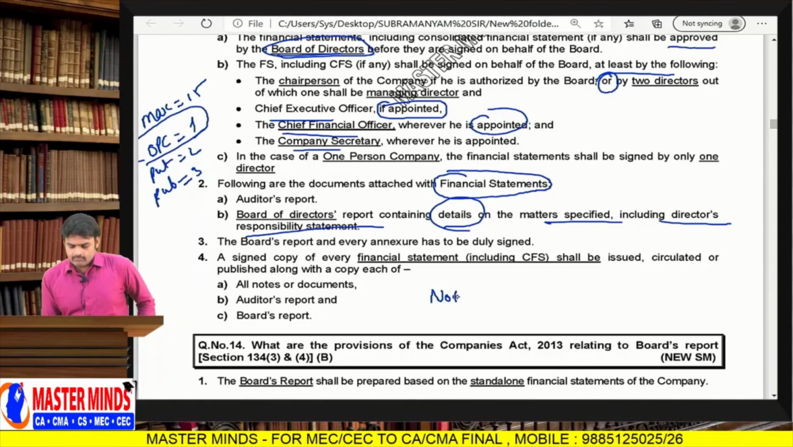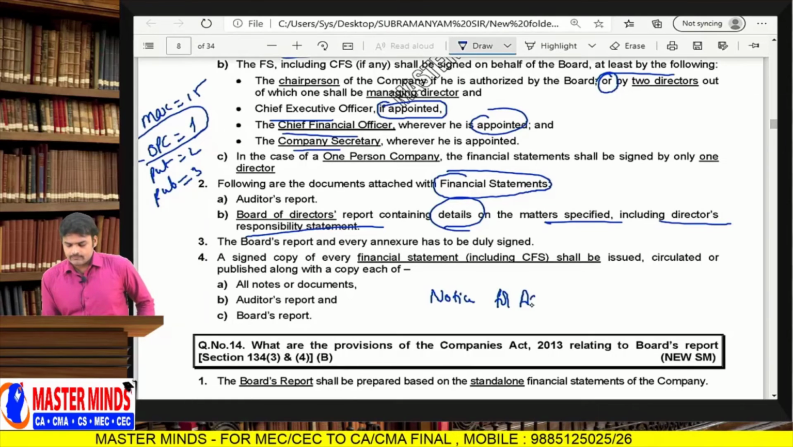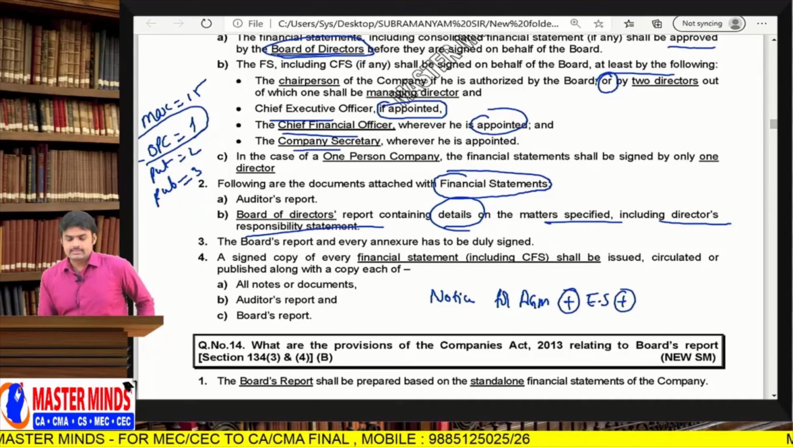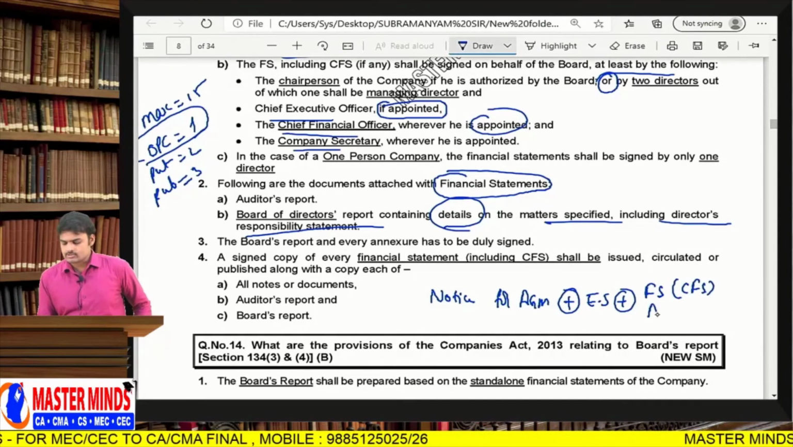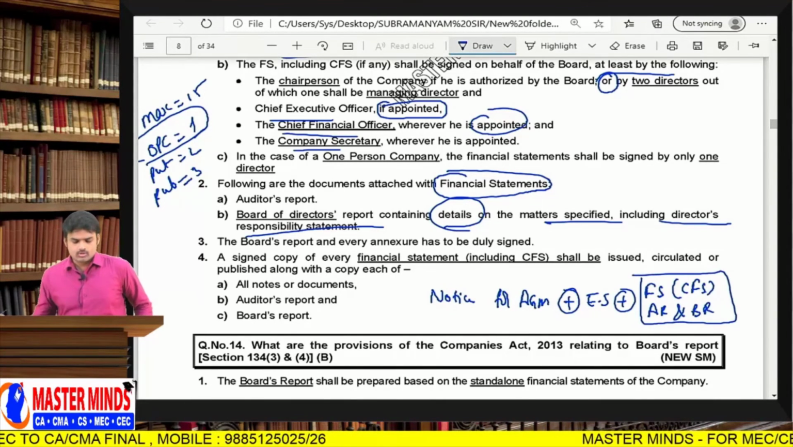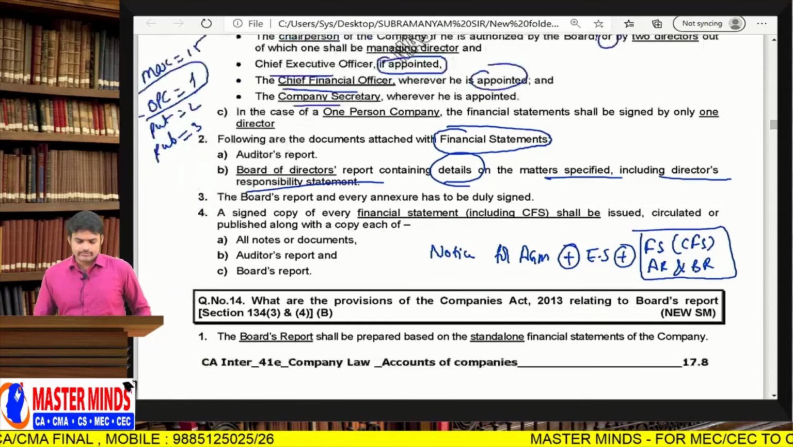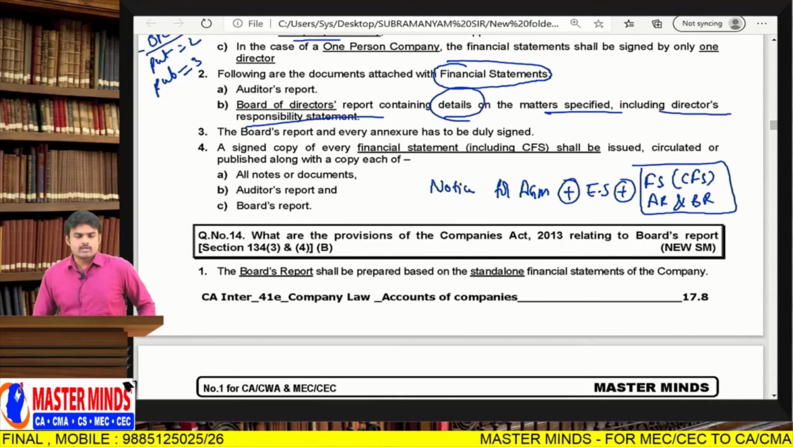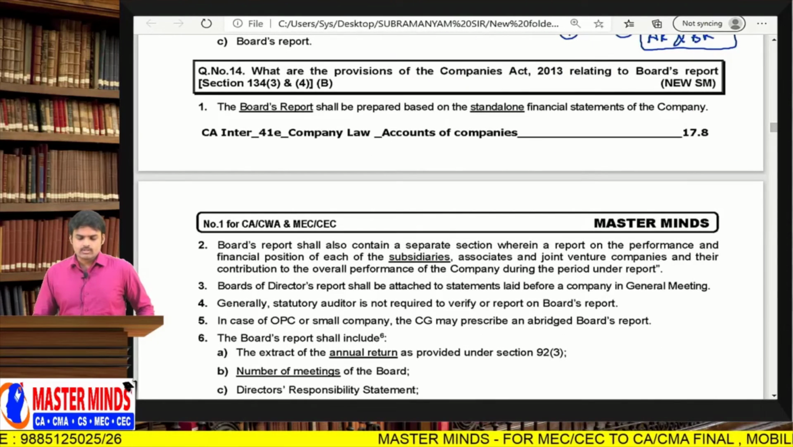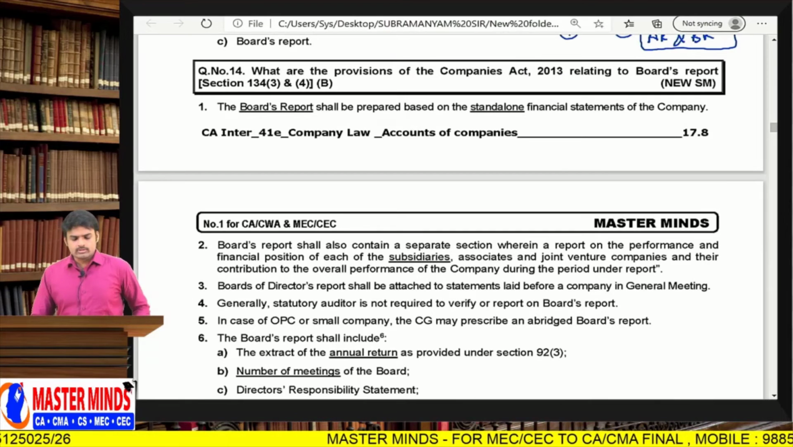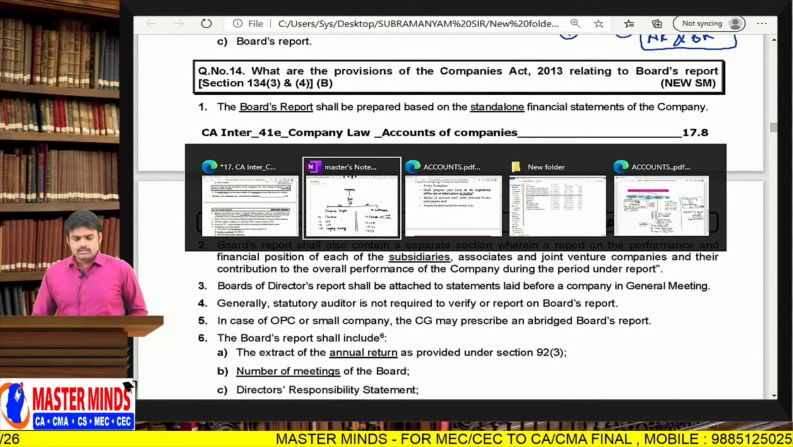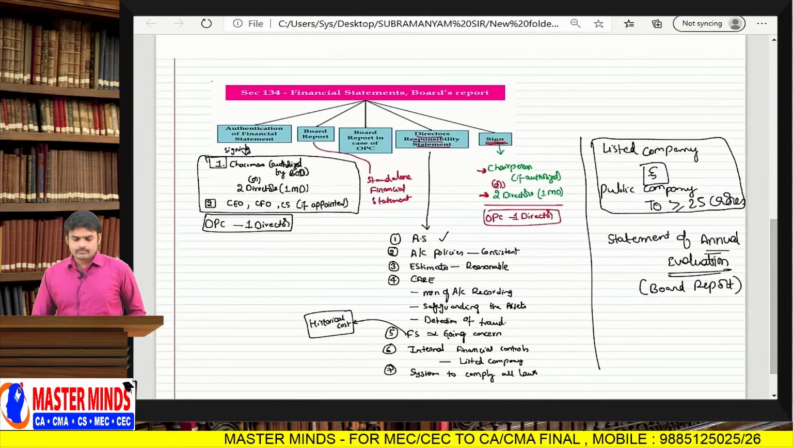The reason is, whenever you are calling a general meeting, the notice for the AGM shall be accompanied by an explanatory statement plus financial statements, including consolidated financial statements, audit report and board report. Of course, financial statements include notes to accounts also. The audit report for standalone financial statements is separate, and for consolidated financial statements separate. Next, what are the provisions relating to the board report? Section 134, subsection 3 and subsection 4.